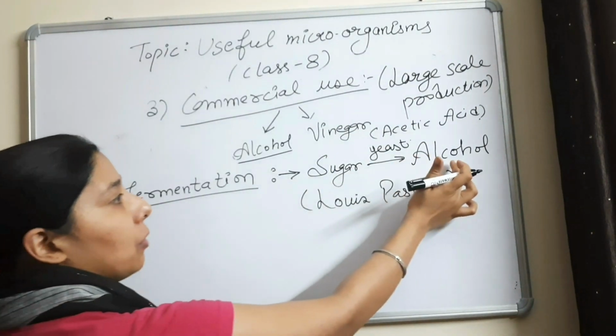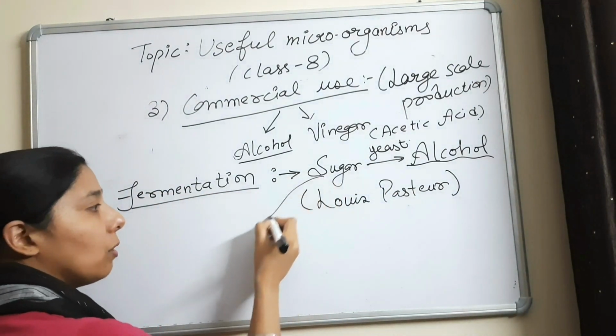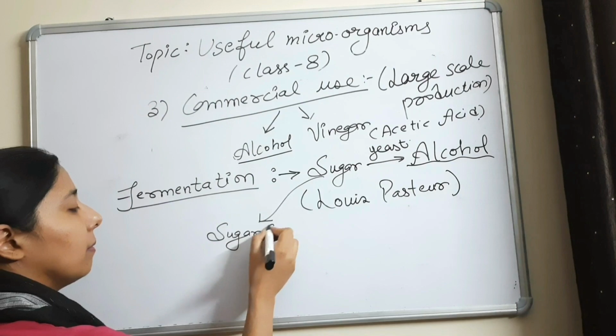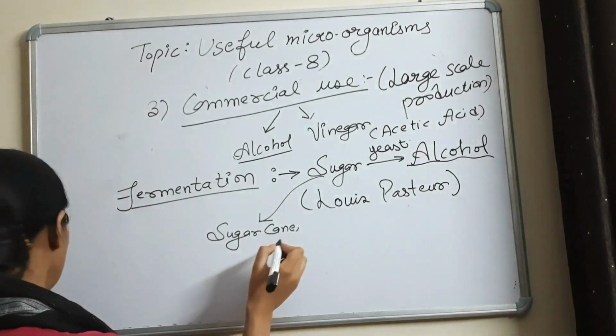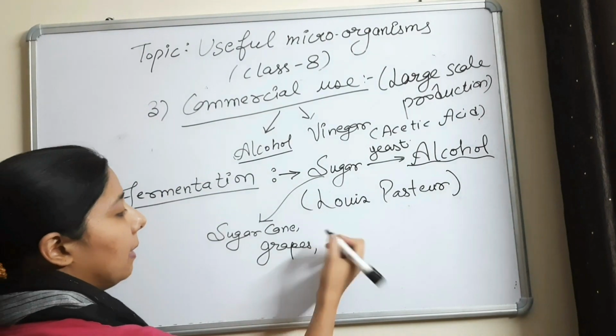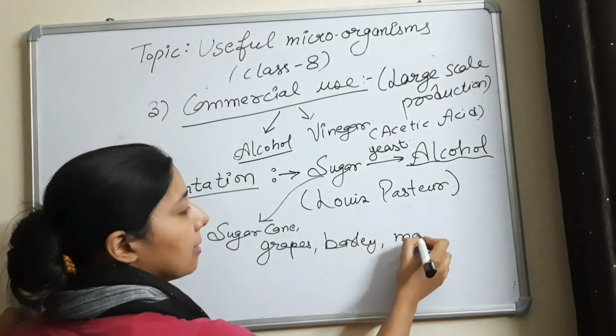So this is how the alcohol is produced from sugar. The source of sugar can be anything. It can be sugar cane, it can be grapes, it can be barley, it can be maize.